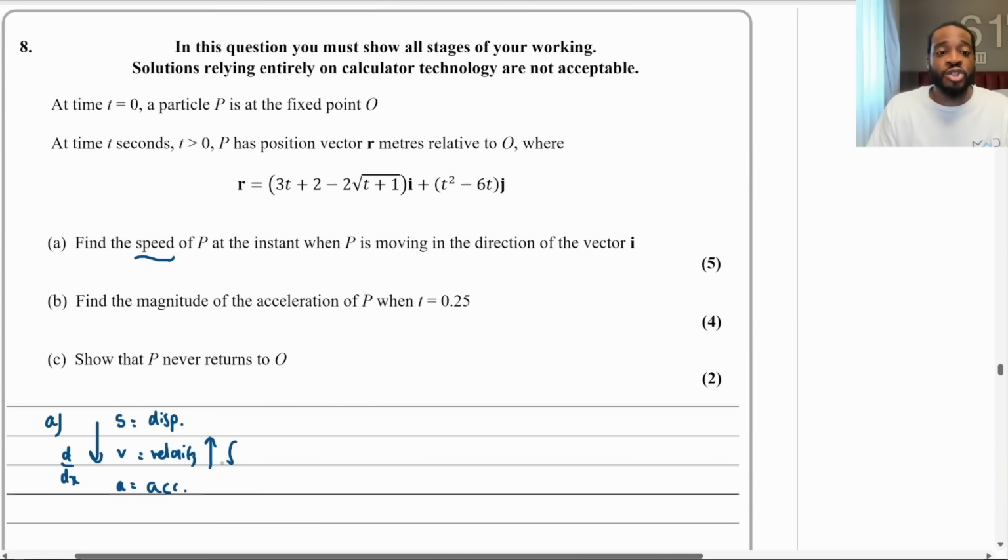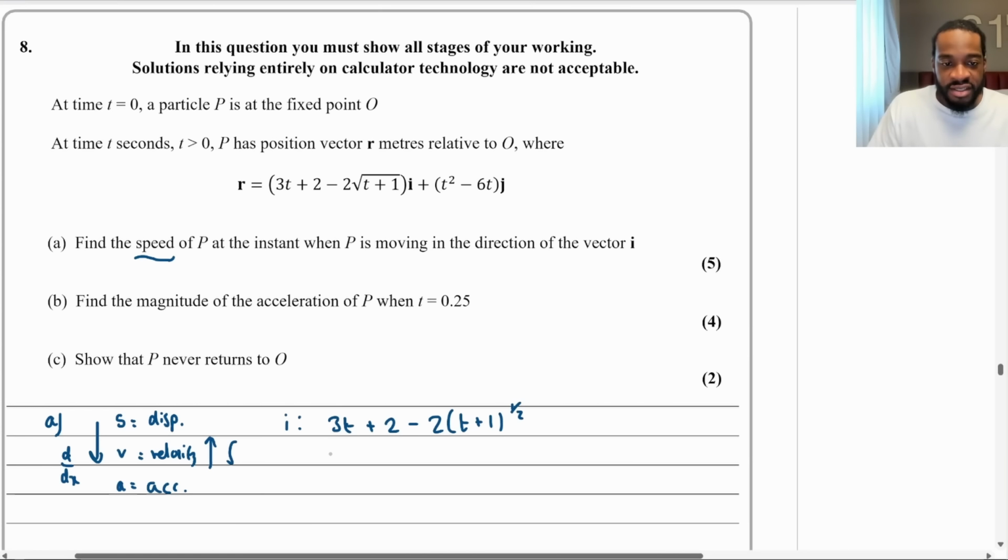So we have to differentiate this vector to get the velocity vector. That's the first thing I'm going to do. I'll do it in components, so I'm going to just write i for the i component. Now this is 3t plus 2 minus 2 root t plus 1. So I'm going to write that as (t plus 1) to the half. This is a chain rule problem, isn't it?